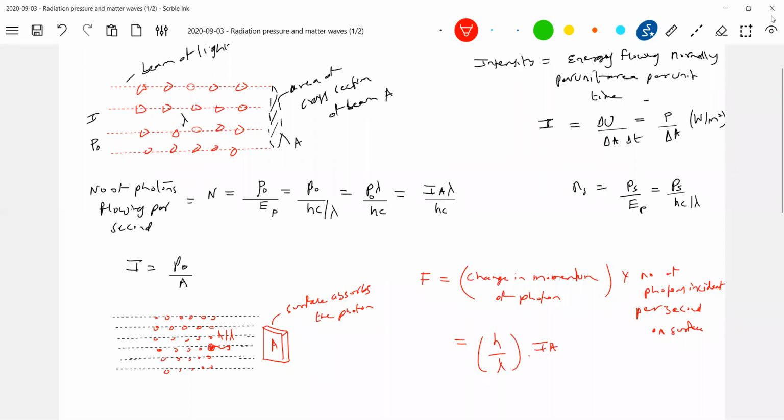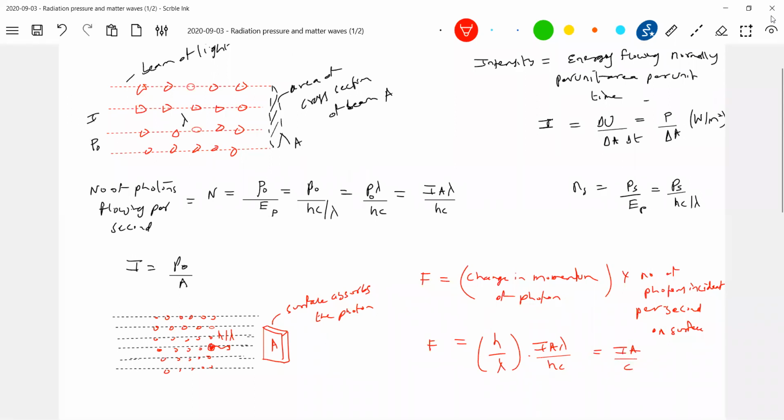Then what about the number incident per second? So I A lambda by S A. This is the momentum here, and the number of photons incident per second. So change in momentum into number per second, I think that should be the force only. h by lambda gets cancelled, so I'll get I A by C.